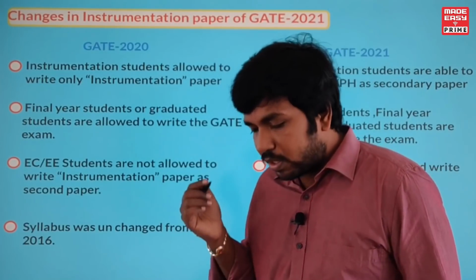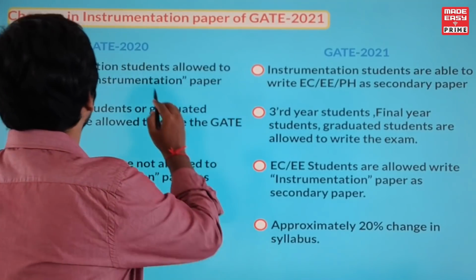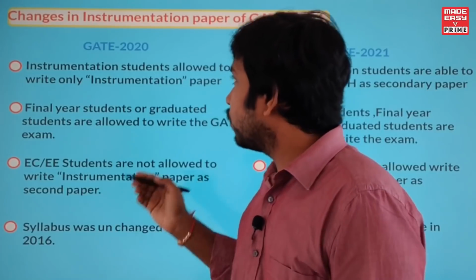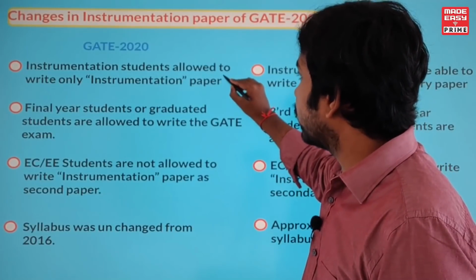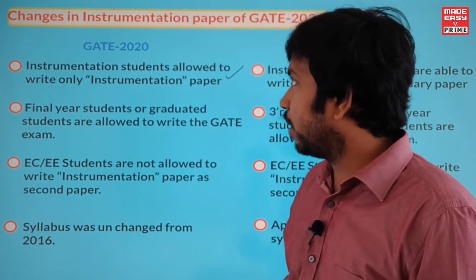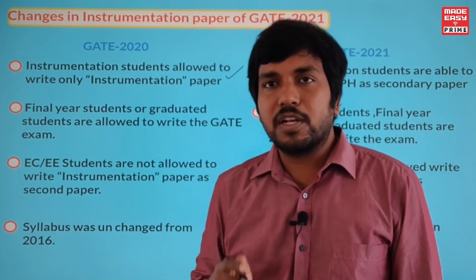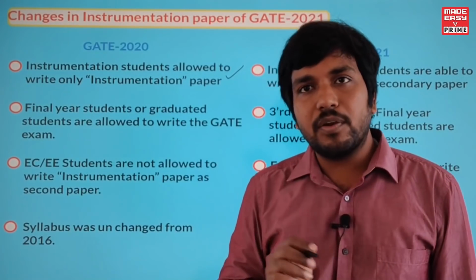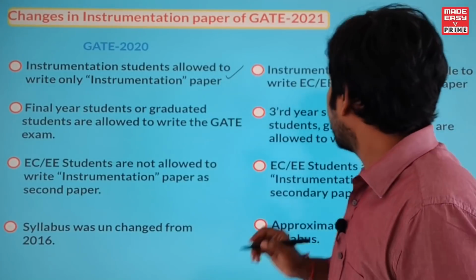So, the changes that are made in the instrumentation paper of GATE 2021. The first one: instrumentation students were allowed to write only the instrumentation paper as their first priority in 2020. In GATE 2020, instrumentation students are allowed to write only 1 paper.